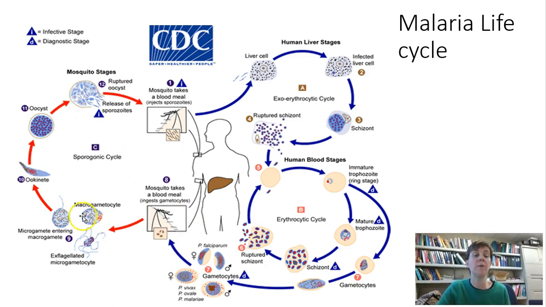Then there's a whole round of development. This is what takes the 9 days inside the mosquito before these sporozoites are ready to be in the saliva to infect another person. I should mention also that this parasite doesn't actually damage the mosquito in any way. It's only damaging to us. Okay, in the next video, we'll look at some of the factors that are important for infection and how to prevent infection.